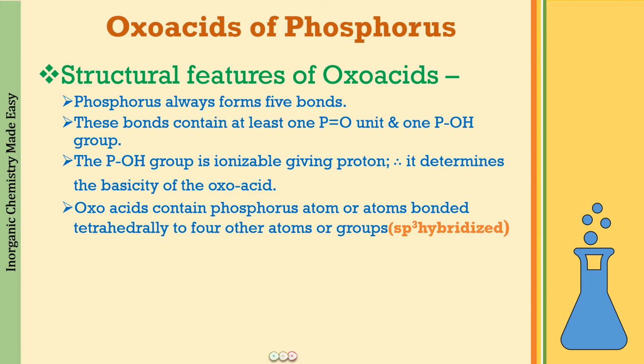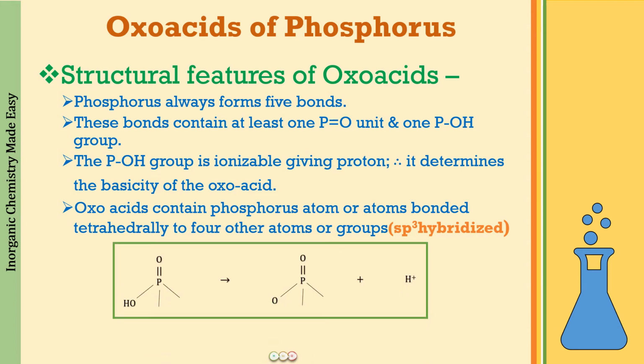Fine. Now we have utilized, out of the 5 bonds, 3 bonds in making a P double bond O and one POH. So that means 2 more bonds, and those 2 bonds are going to be sigma bonds for each phosphorus. So each phosphorus is going to be surrounded by 4 groups of atoms, and they are going to be tetrahedrally arranged around the phosphorus, right? So there are going to be 4 sigma bonds around phosphorus. The hybridization is going to be sp3, and sp3 hybridization is a tetrahedral geometry.